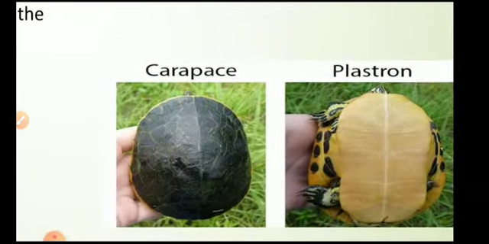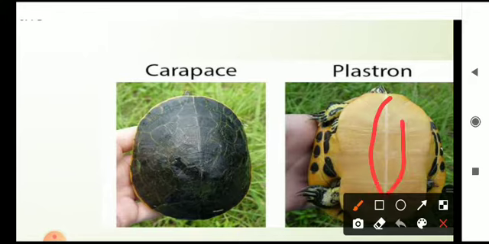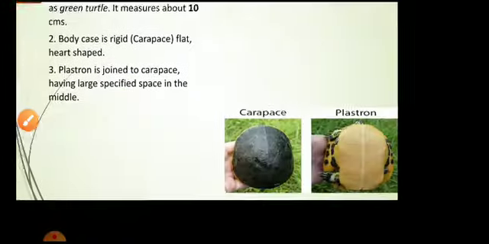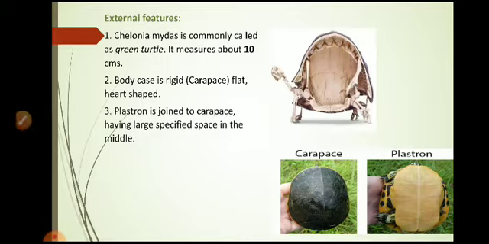As we can observe in this photograph, there is the dorsal surface, that is called the carapace, and the lower or ventral surface is called the plastron. In the plastron, there is a middle special region marked by a middle line. Here we can see this is the middle line. In this photograph we can see the vertical section of the turtle, in which carapace and plastron are clearly visible.